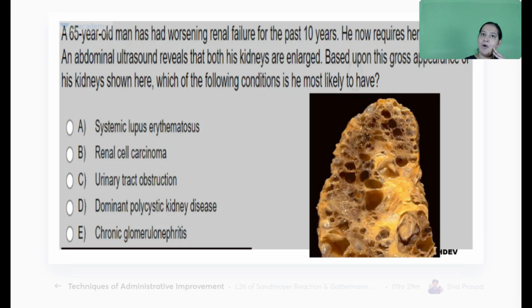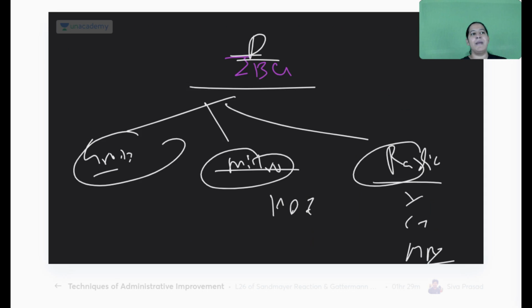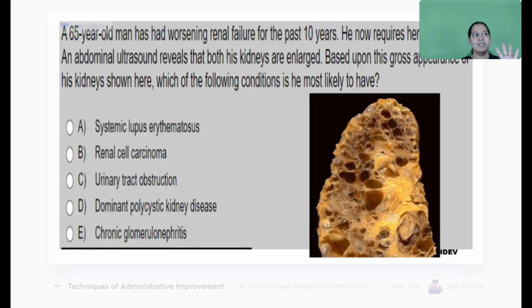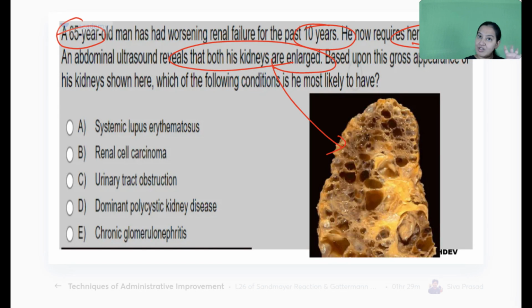Again, tell me the answer. Same question, but instead of a radiological image, now I have given a gross image. So read the question again. A 60-year-old male has had worsening renal failure for the last 10 years, and now the patient is on dialysis. Both the kidneys are enlarged. One of the kidneys is shown to you. This kidney is showing multiple cysts of varying size, small cysts, large cysts. So it is autosomal dominant PKD. So the answer here is D.